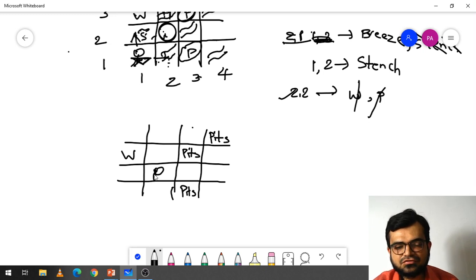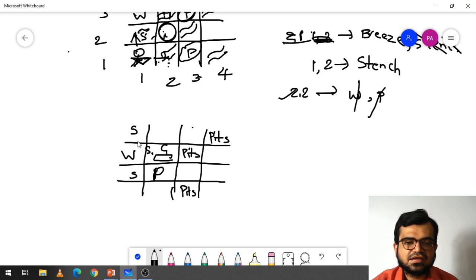So what happens as soon as it reaches this location? Now, as I said, here the gold is there. Here the stench smell will also come, stench because Wampus is there, here it will come, here it will come.